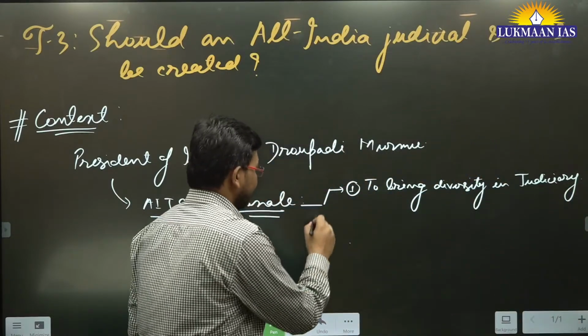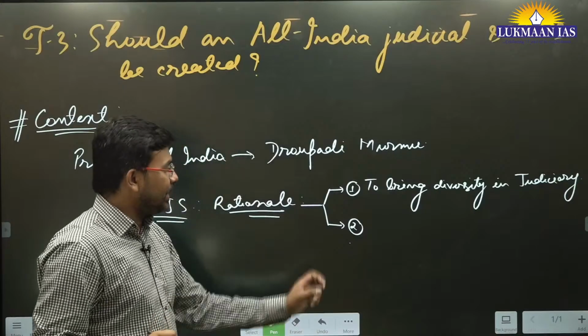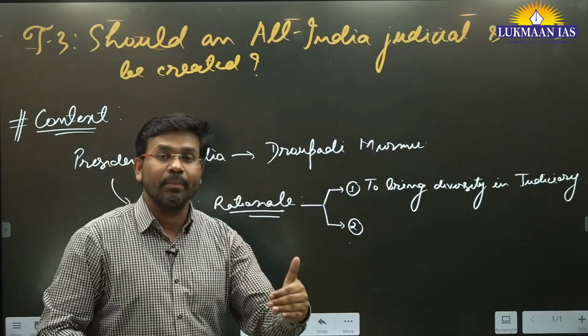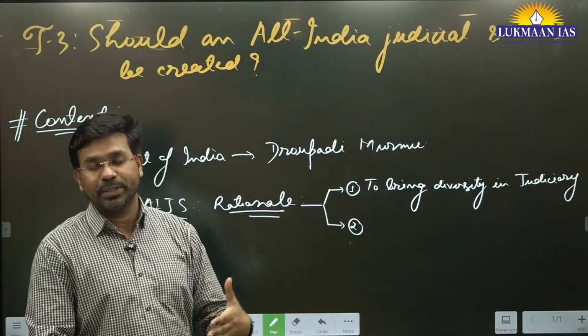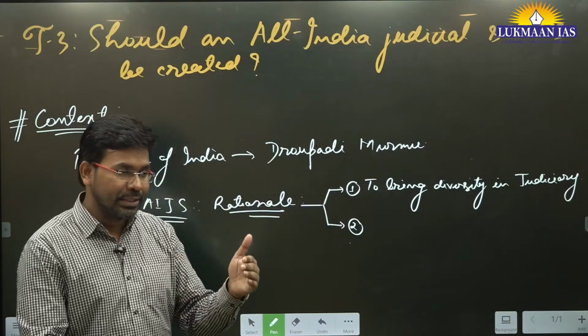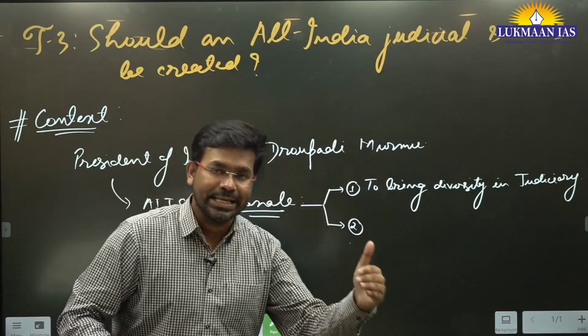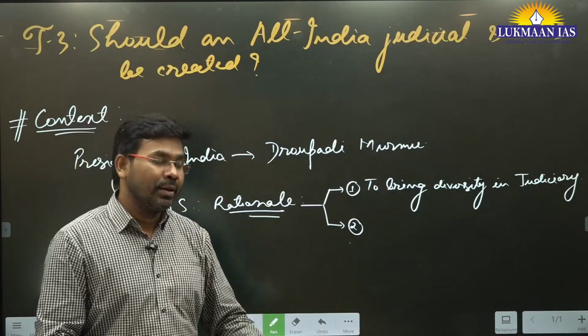Other than that, she said that people who come from the grassroots sections of society, those who were less empowered, for example the SC communities, ST communities, OBC communities, and there can be tribal people also.